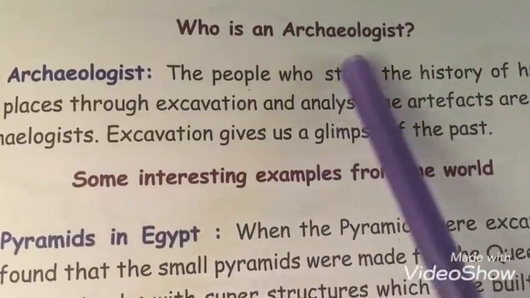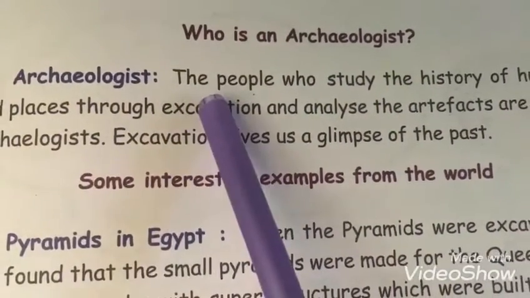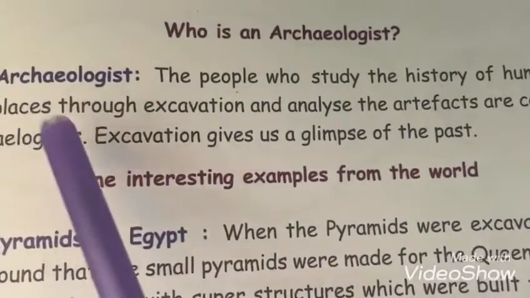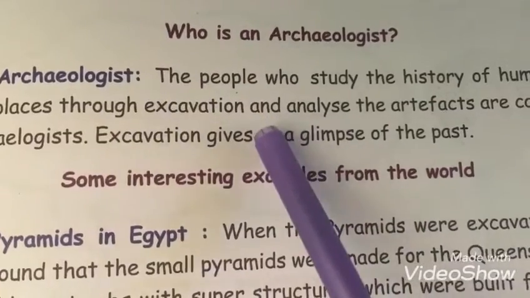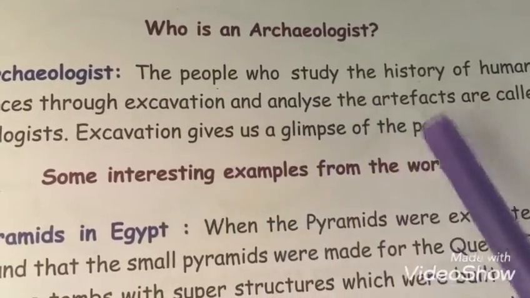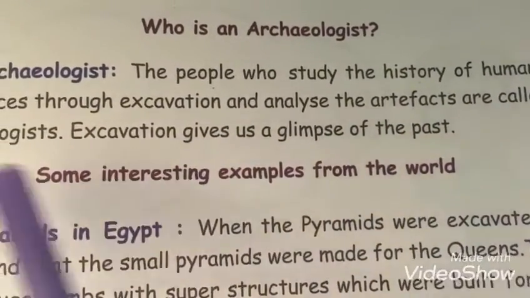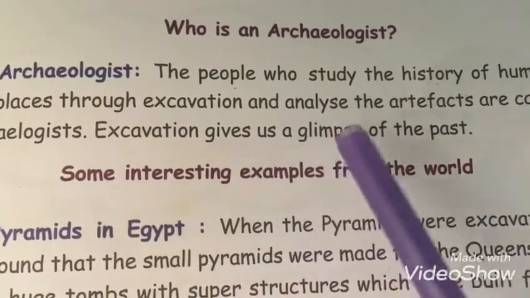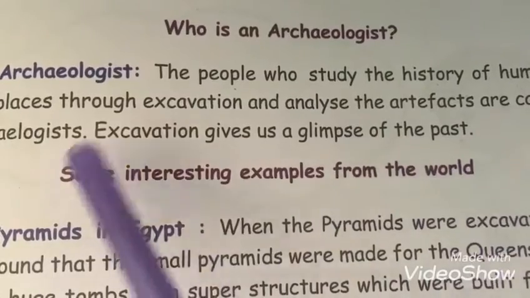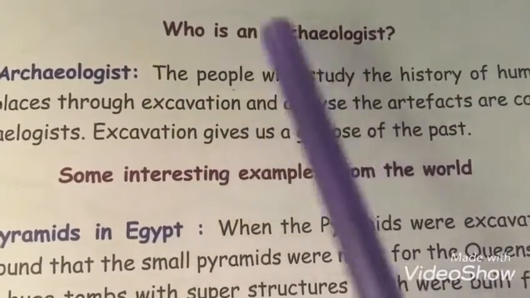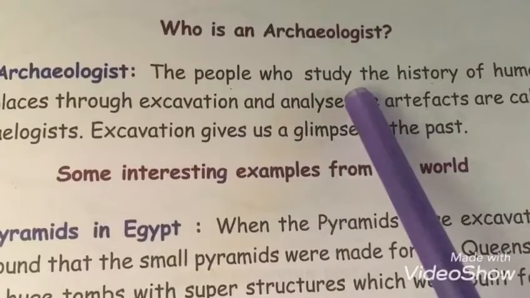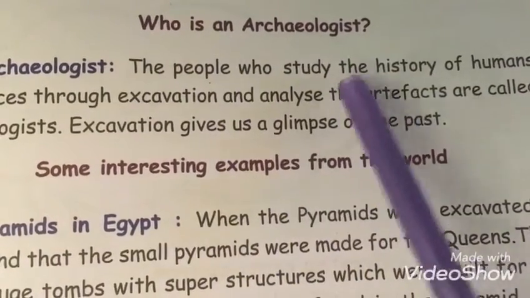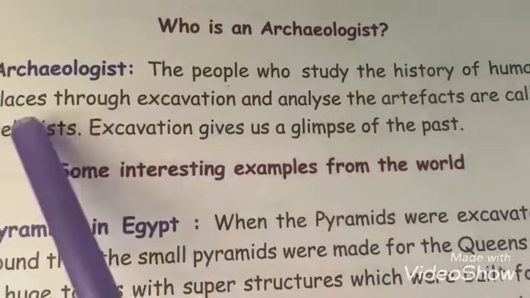Who is an archaeologist? The people who study the history of humans and places through excavation and analyze the artifacts are called archaeologists. Excavation gives us a glimpse of the past. So who is called an archaeologist? The people who study about the history of humans and the places.